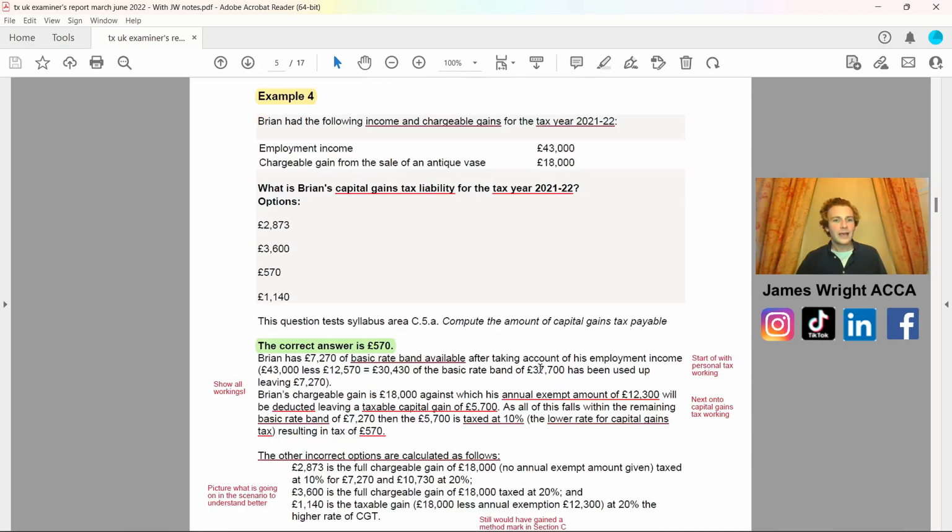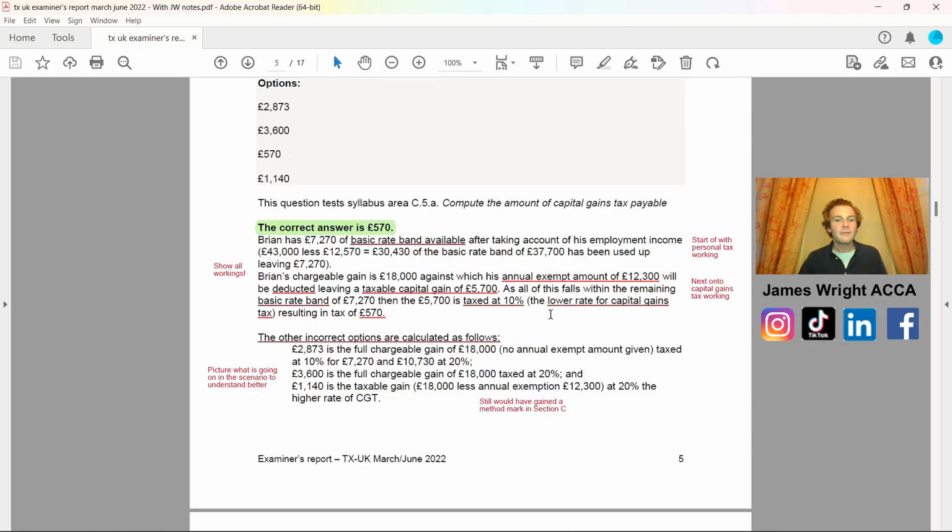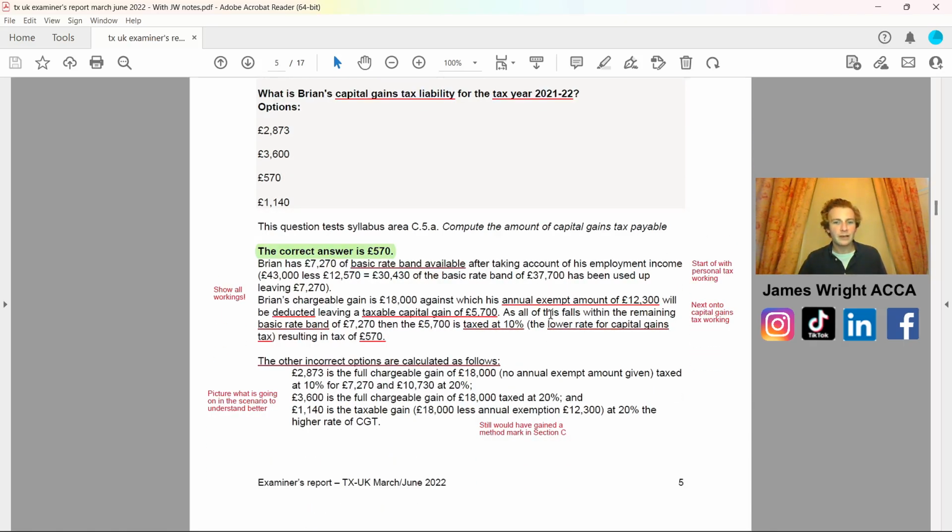Example 4, we had: what is Brian's capital gains tax liability for the 2021-2022 tax year? And again, a classic area where you've got to differentiate between income and chargeable gains, two different forms of taxable income. But we're asked actually what the capital gains tax liability will be. We've got employment income, so determining are they a basic rate or a higher rate taxpayer, and a chargeable gain on the sale of an antique vase of £18,000. But let me show you all my notes on here, to help you out.